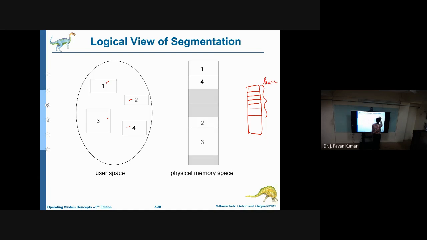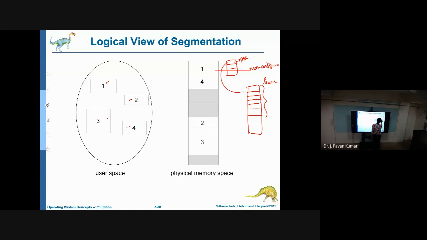The process is also partitioned into several partitions, and each partition we call a page. These pages need to be loaded into main memory, but not necessarily contiguously, so they can be in non-contiguous frames.